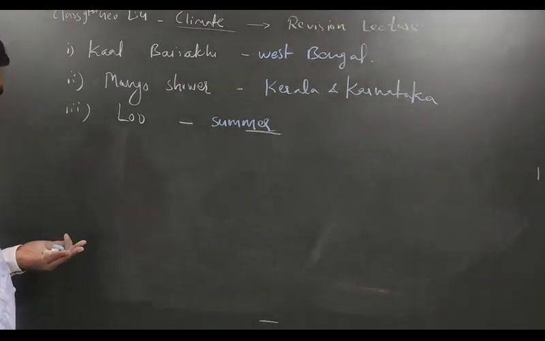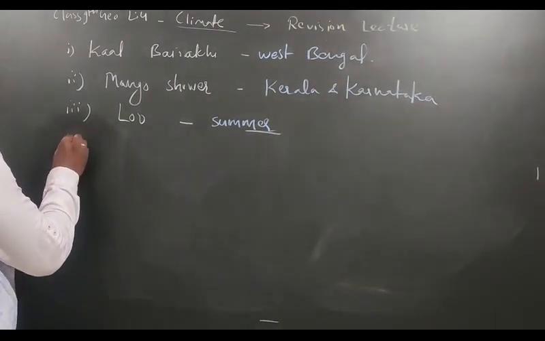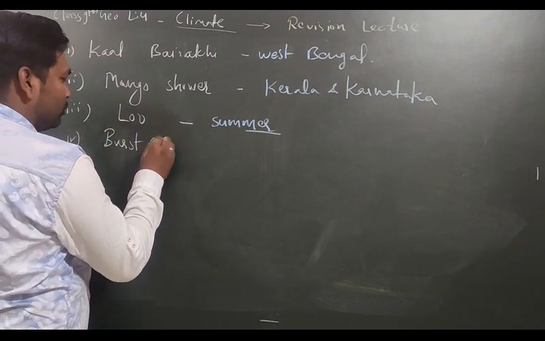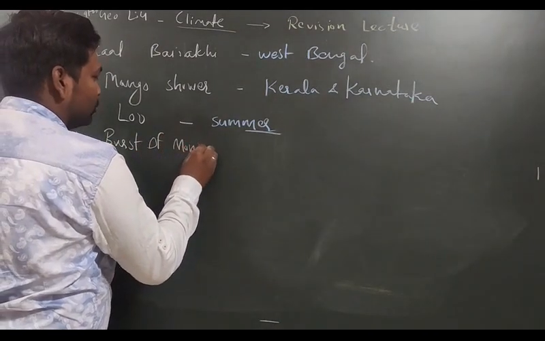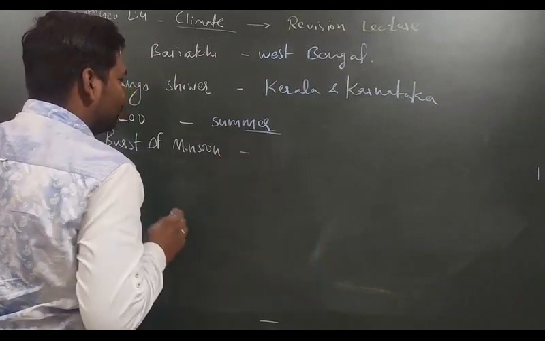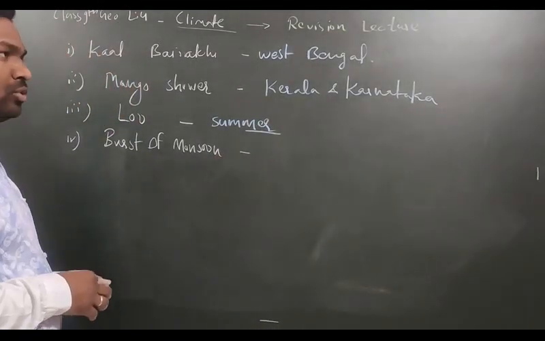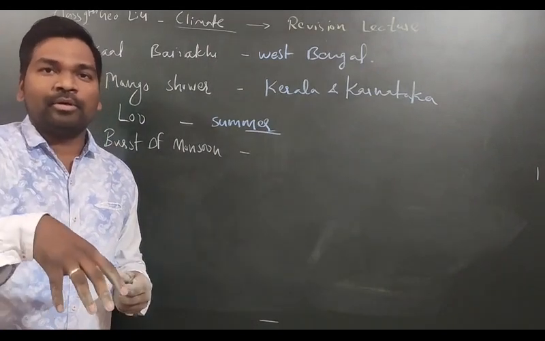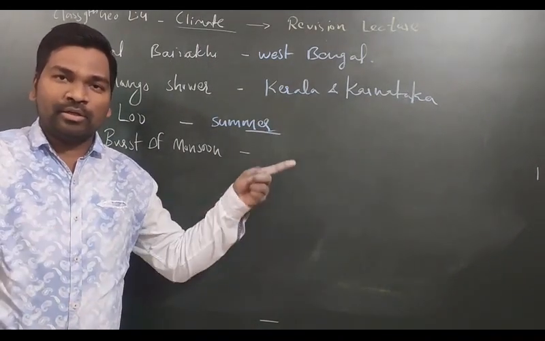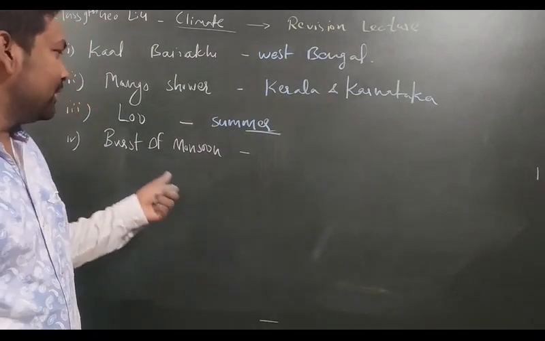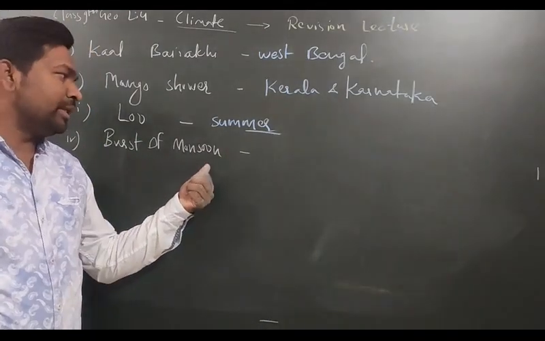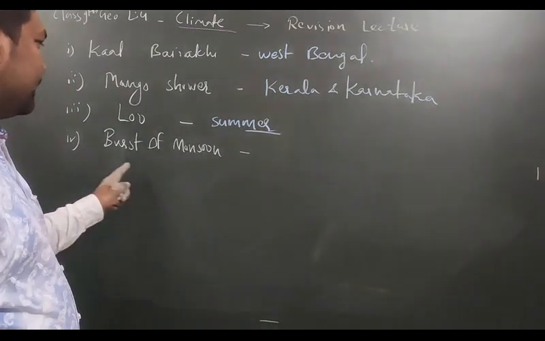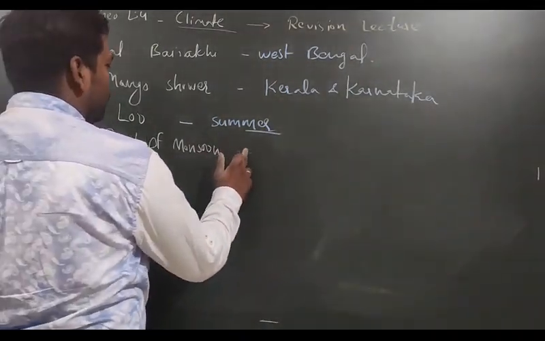Now the next one is called burst of monsoon. So what is burst of monsoon? When the clouds suddenly open and the rainfall comes in a wholesale manner, then it is called burst of monsoon. Here all the rain comes together directly, and that is called burst of monsoon.